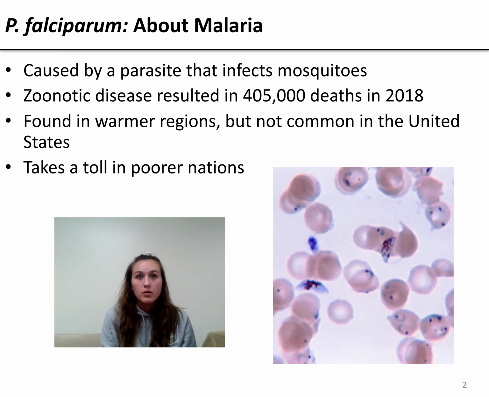The disease is found mostly in warmer regions where mosquitoes live, like Africa, South Asia, parts of Central and South America, as well as the Caribbean. It primarily affects poorer nations because of political instability, lack of health care, and little or no immunity. For these reasons, it is not common in the United States, with only 2,000 cases a year. Despite no cure, this disease can be prevented.